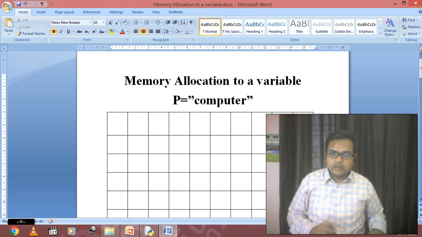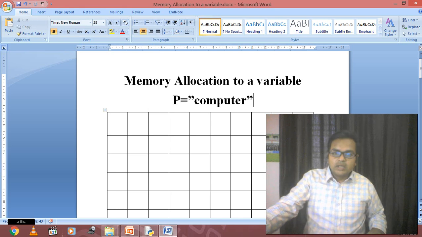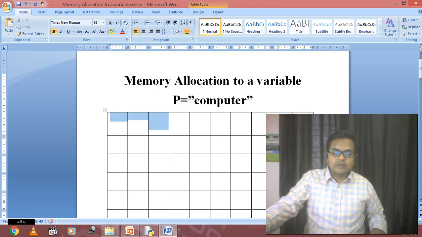That is a string. So now what is the meaning all about? Now just count the number of characters in computer. 1, 2, 3, 4, 5, 6, 7, 8. 8 means what? Any continuous location where the number of cells equals 8. So this is the number of cells equals to 8.